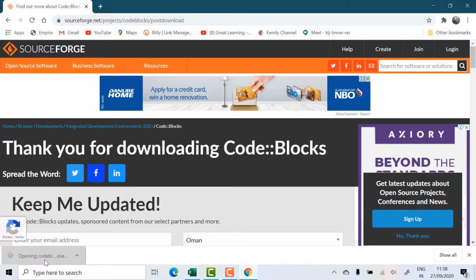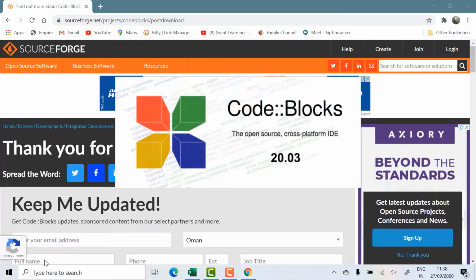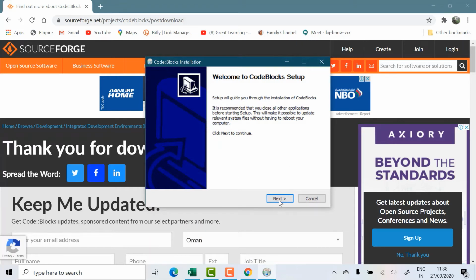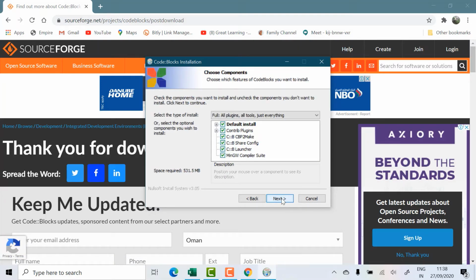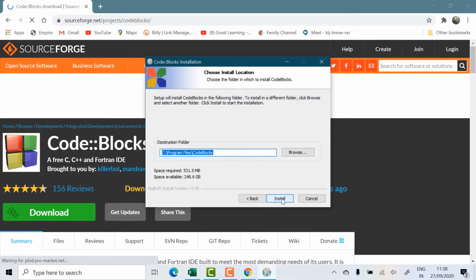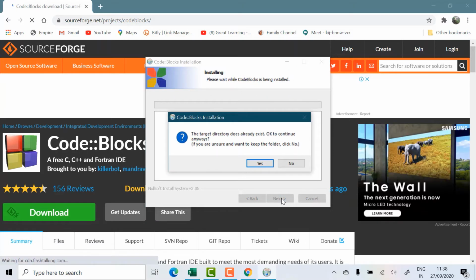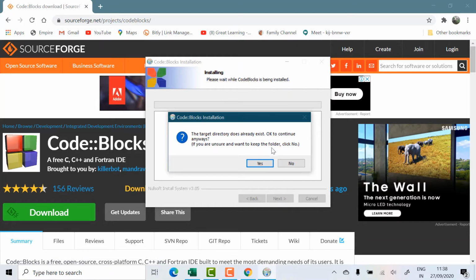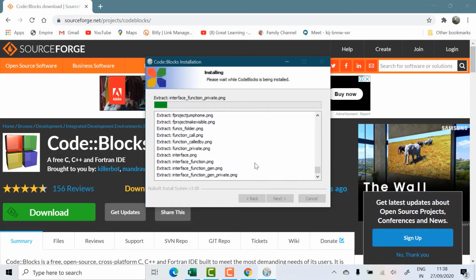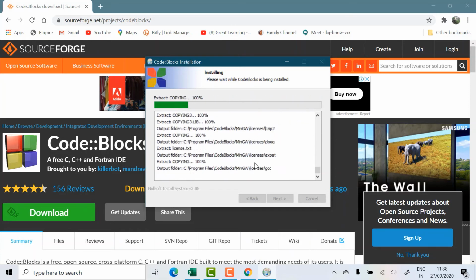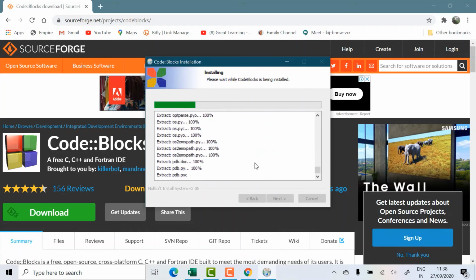Do you want to install the app? You can say yes. Then the Codeblocks installer opens. You can put next. Then you can say I agree. Click I agree. Don't touch anything. Just put next. It is going to install. Then you can put yes. Then you'll get it installed. This will go for some time. Already they have downloaded, but for you, you have to do all these things. Next, everything is next. No major changes, so that your compiler also gets loaded.